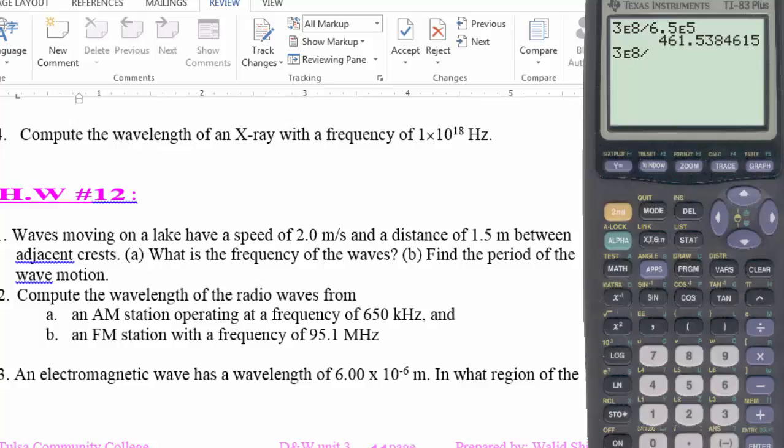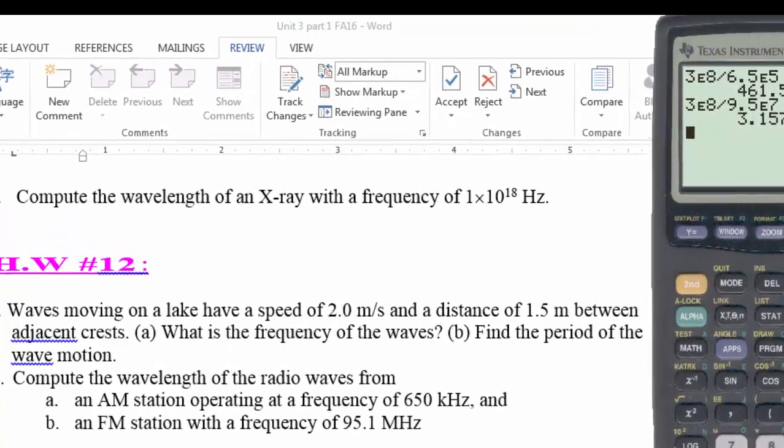So 95.1 megahertz means 95.1 million hertz. So this is basically 95,100,000 hertz, which if you write it in power of 10 notation, will be 9.5 times 10 to the power 7 hertz, and this will yield 3.1 meters. As you see here, the wavelength is in meters and centimeters in the case of the FM signal.